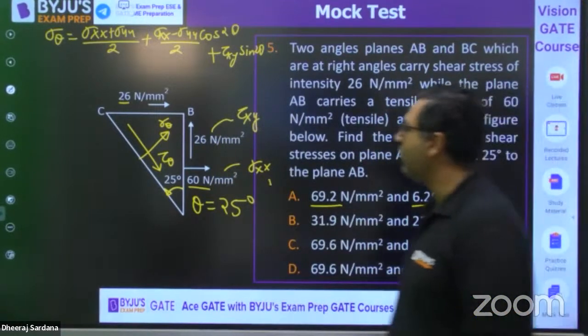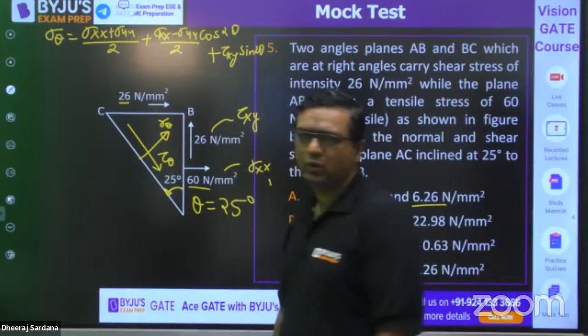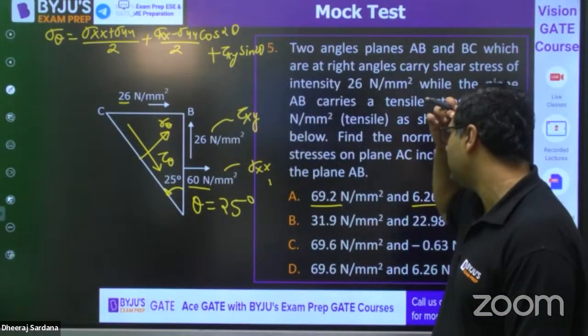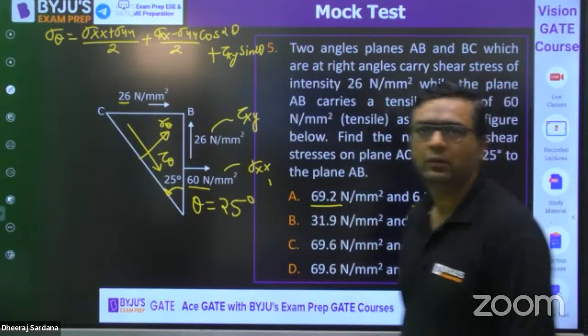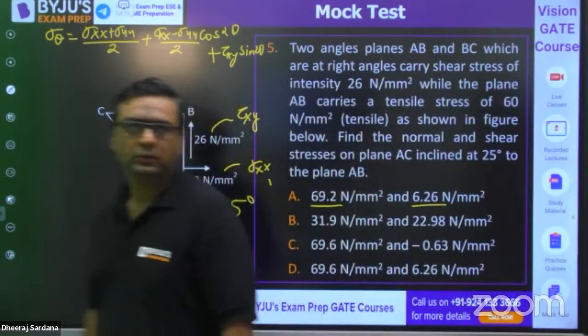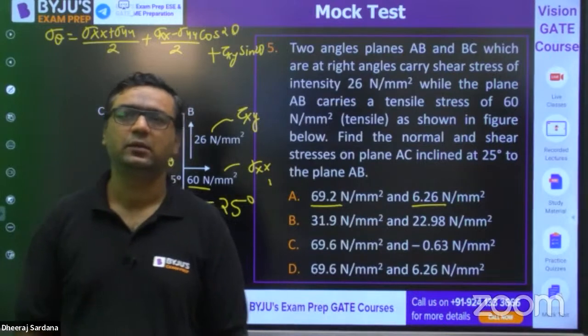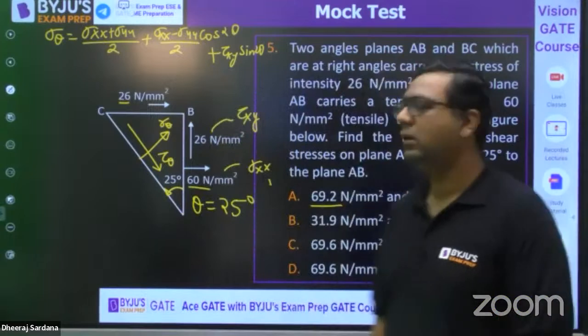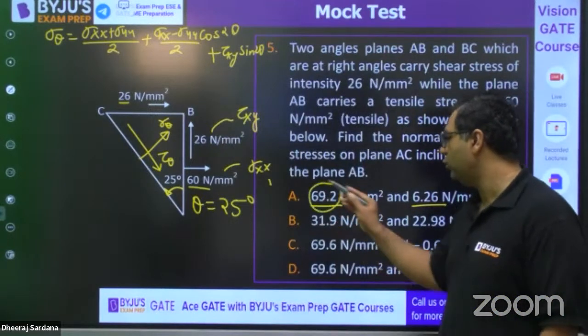So you know sigma yy is not given, sigma yy is 0. So the rest of the things are given. Theta is 25 degrees. When you put in the values, you will get the answer. Tell me, guys. Are we getting 69.2 for this?